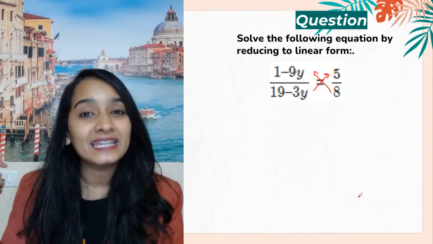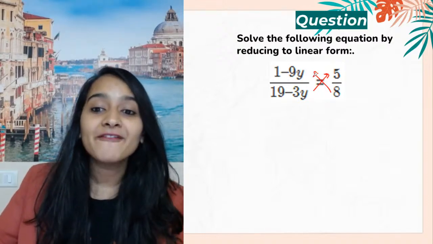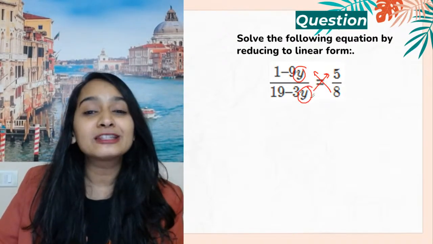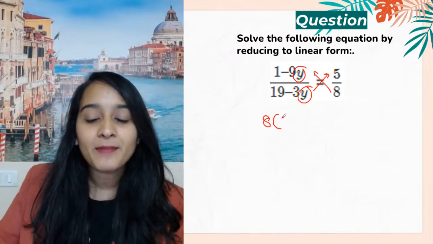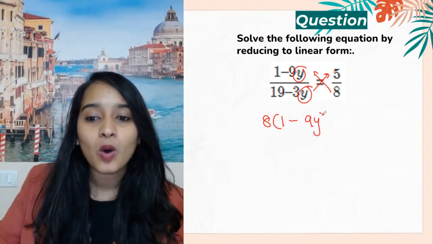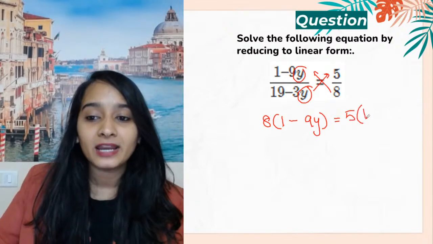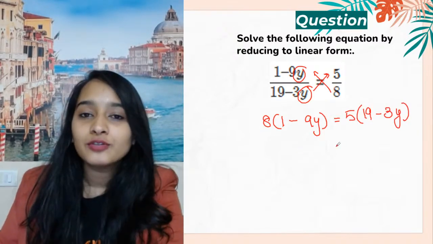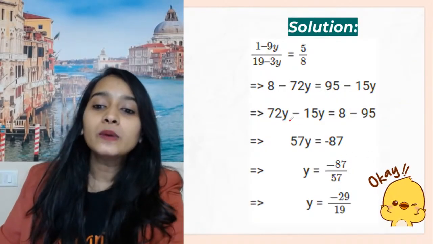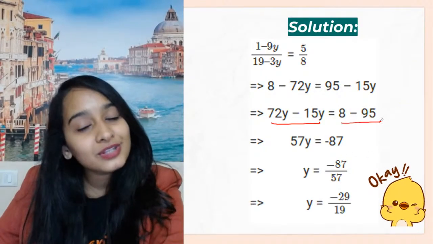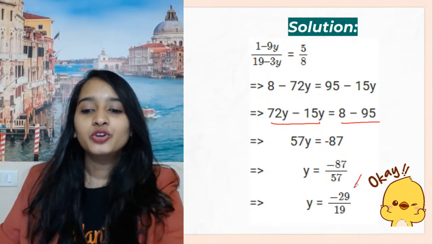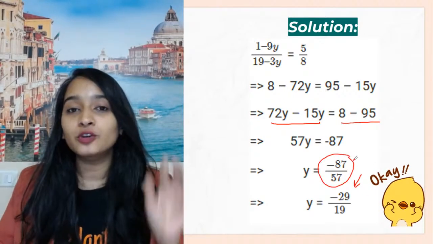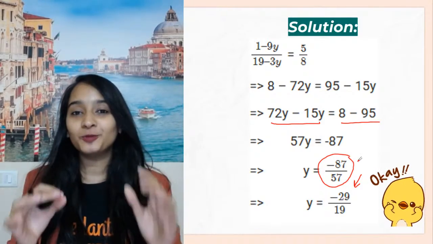Whenever you're seeing an equation like this, where you have variables on both numerator and denominator, please cross multiply. So you have 8 multiplied by 1 minus 9y is equal to 5 multiplied by 19 minus 3y. That's it. And then you solve using the distributive property. Bring all the variables to one side. Bring all the constants to one side. There you go. You will be getting your answer. Please don't forget to reduce it further if you can. For that, you need to be really good with your tables.